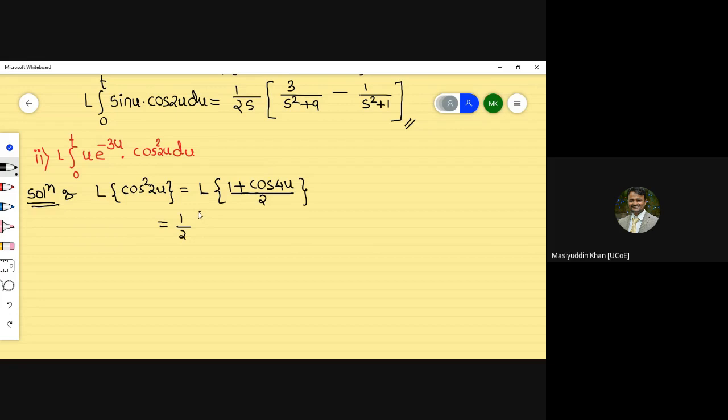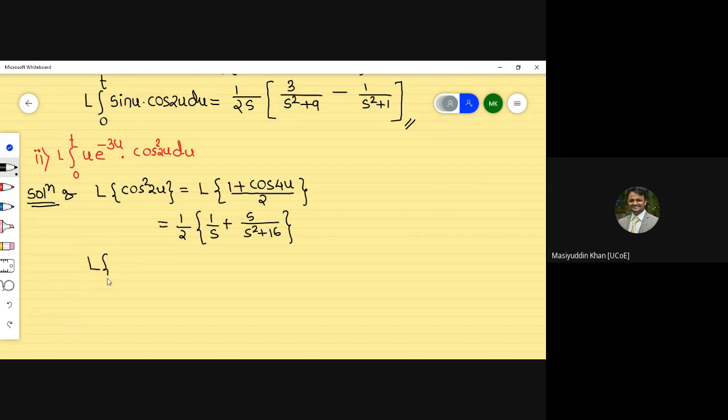And Laplace of 1 is 1 by s, plus s upon s square plus 4 square, or we can write 16 as it is. So this is the Laplace transform of cos square 2u. Now the first shifting rule is given here.